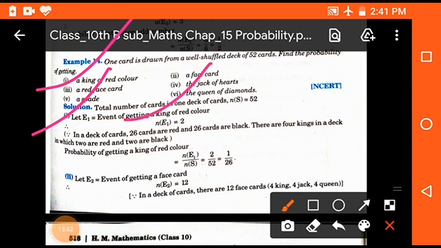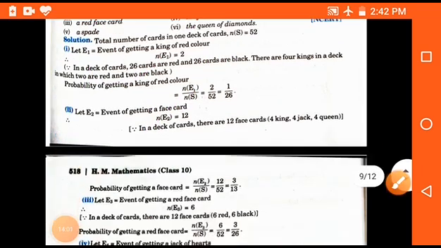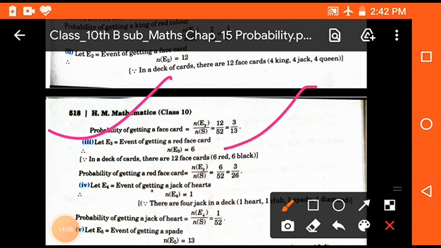Now, in a deck of cards, 26 cards are red and 26 cards are black. Then the final probability is 2 upon 52, that means 1 upon 26. Now E2. E2 is the event of a face card. So there are a total of 12 face cards. Then the probability will be 12 upon 52, because 12 are the face cards and 52 are the total cards. So its probability will be 3 upon 13.